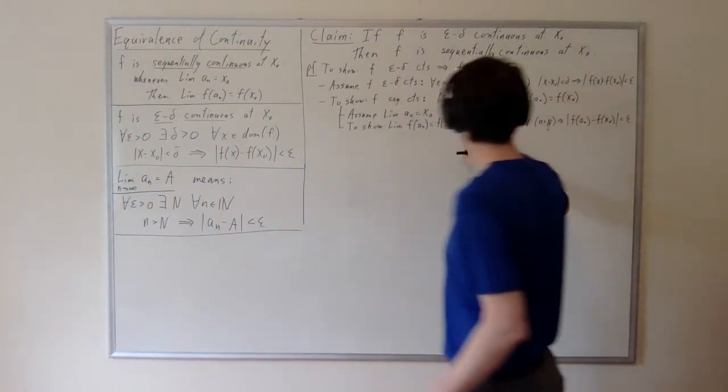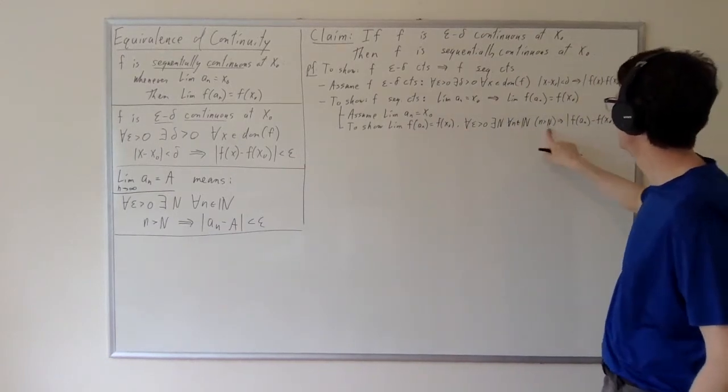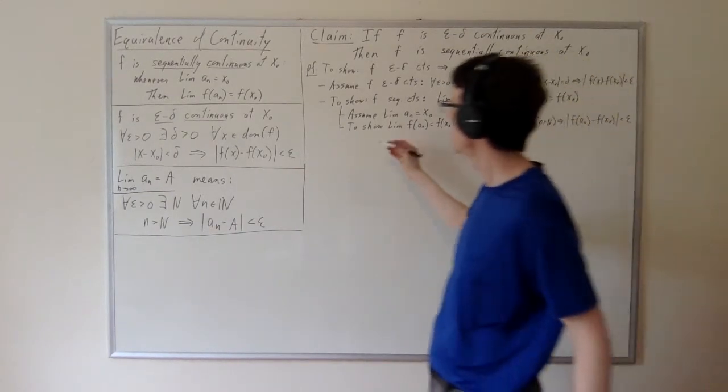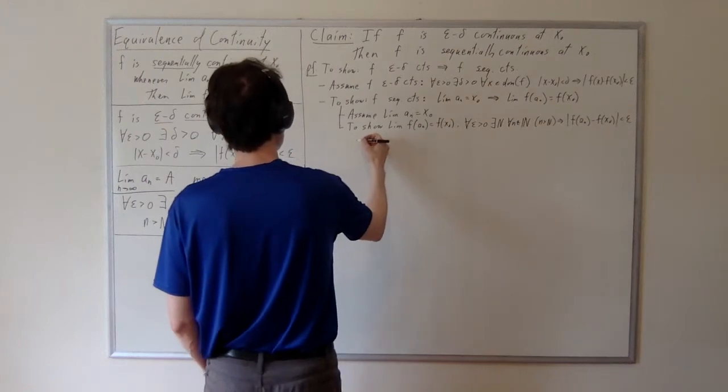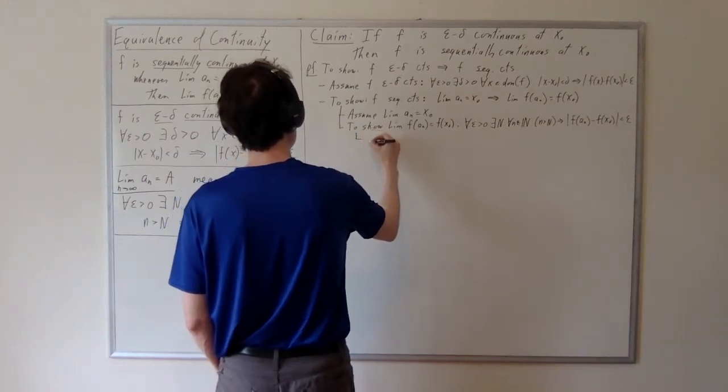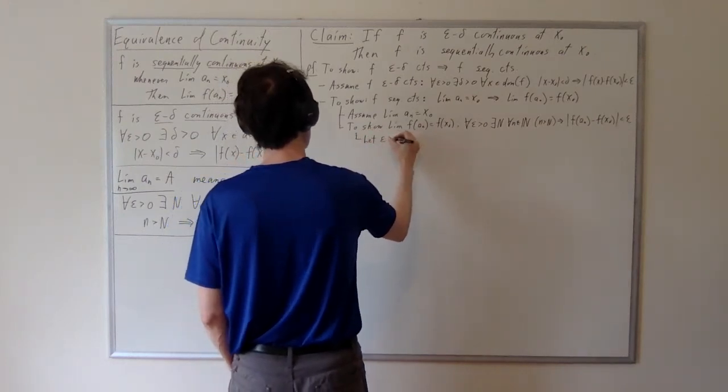That is a universal statement, for every epsilon, etc. And so it makes sense to let epsilon be greater than 0.